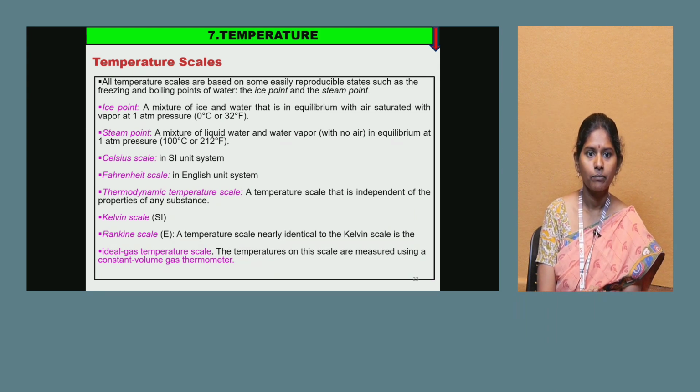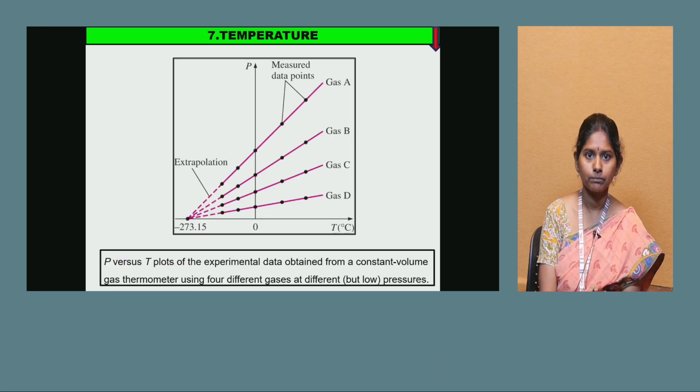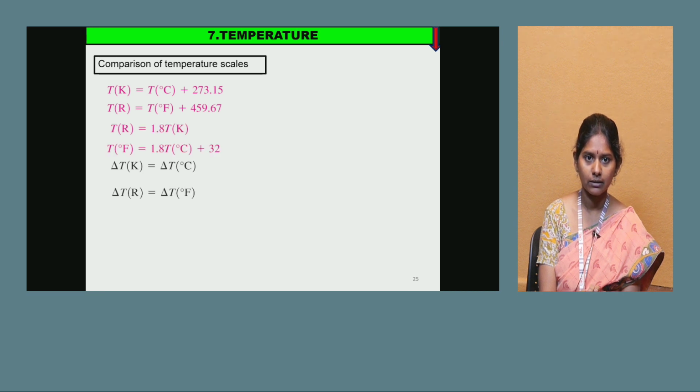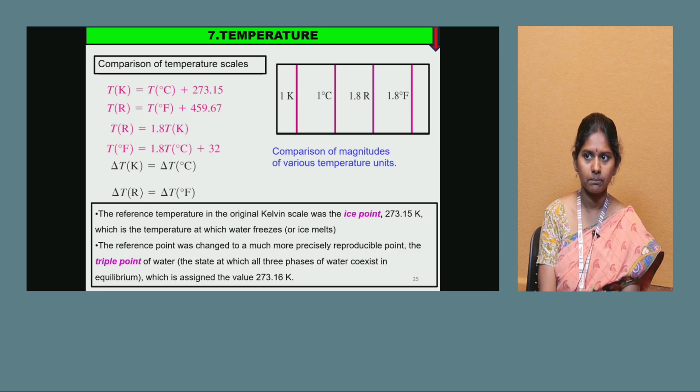The Celsius scale is in SI units, Fahrenheit in English units. A thermodynamic scale is independent of the properties of any substance. So these are the comparison of various temperature scales.